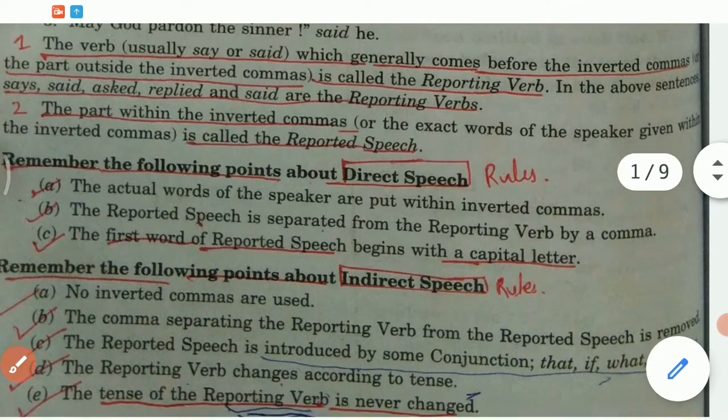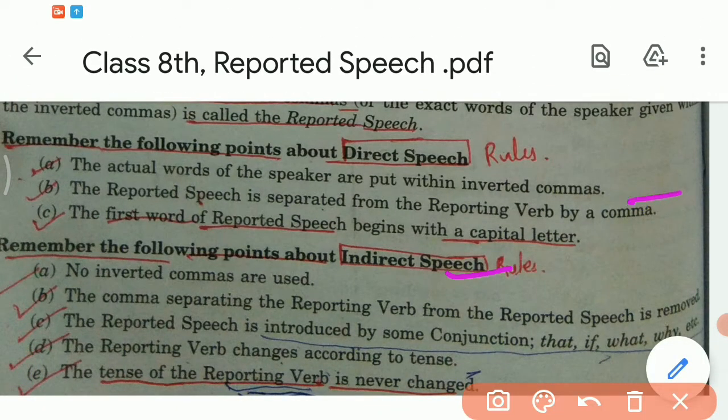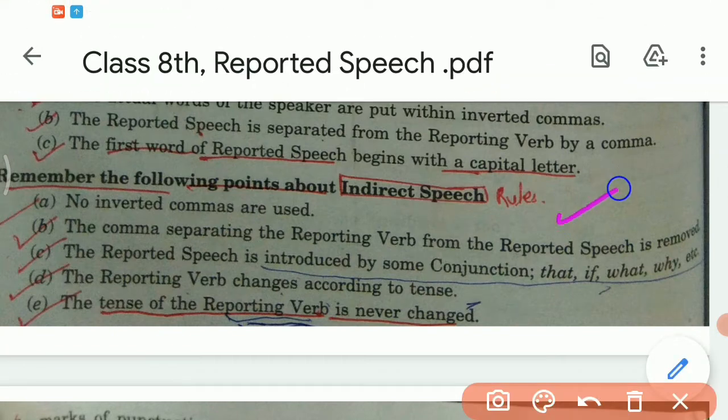Now see, remember the following points about direct speech. Here a few rules are given. The actual words of the speaker are put within inverted commas. The reported speech is separated from the reporting verb by a comma, and the first word of reported speech begins with a capital letter. These are a few rules which we have to keep in our mind while converting direct speech into indirect speech.